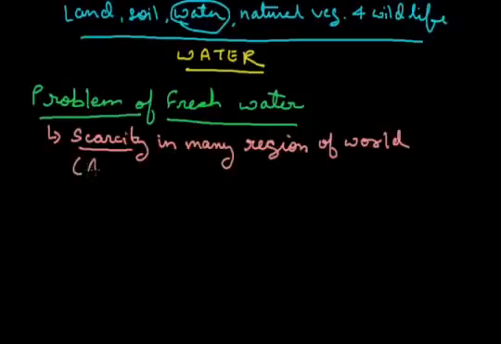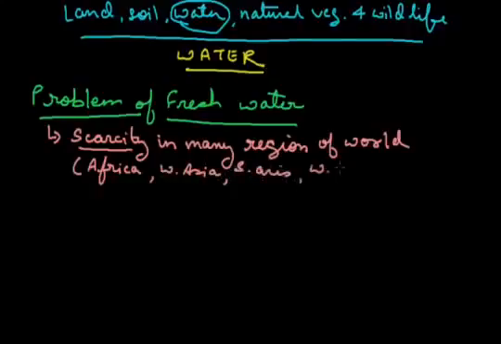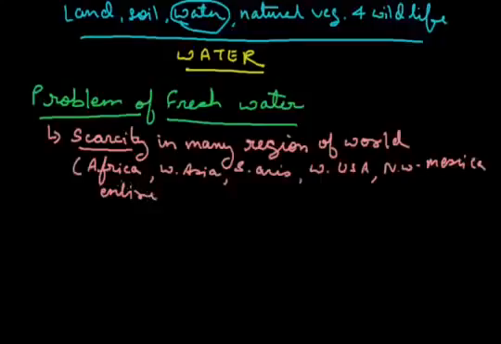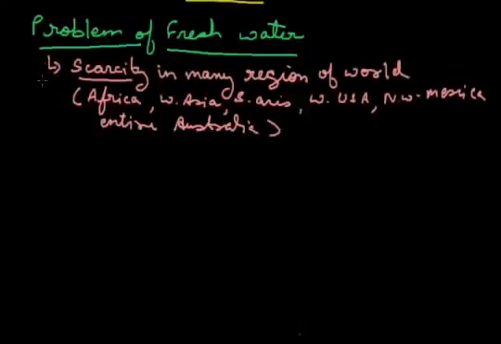Especially this type of problem is faced in Africa, West Asia, South Asia, the western part of the USA, the northwest part of Mexico, and also in the entire part of Australia. This is how we see a large part of the world is facing the problem of scarcity.